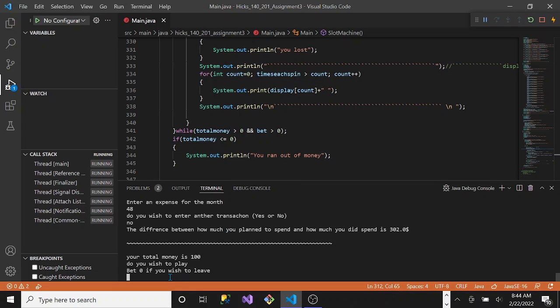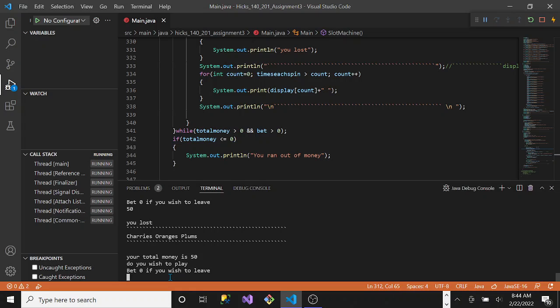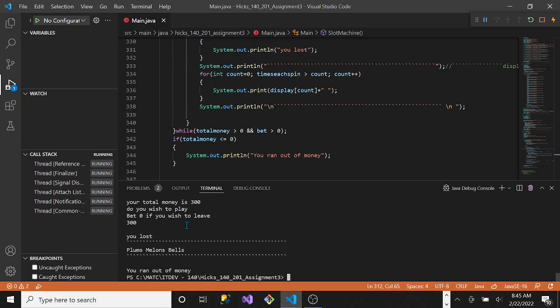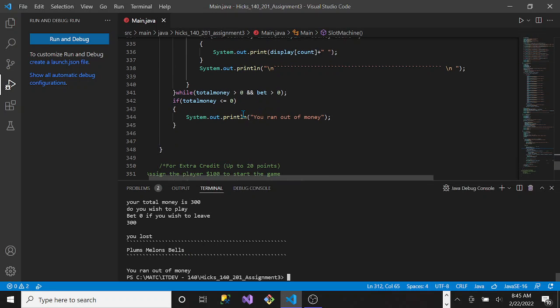I'll show. Money is 100, so let's bet 50. Okay, I lost. Total money still 50. I'll bet 100. You can't bet more than you have. Okay, so I'll go 25. Okay, I won. I got 50 because 2 of those matched up. And if I bet 75, okay, I didn't plan on winning that. 150, 300. Okay, it kicked me out because I ran out of money.